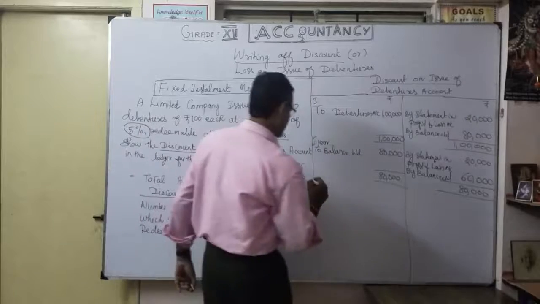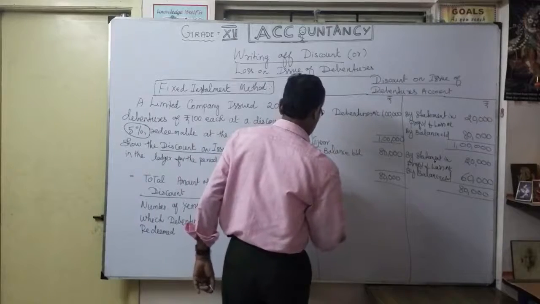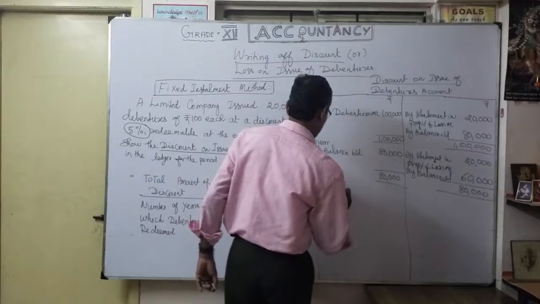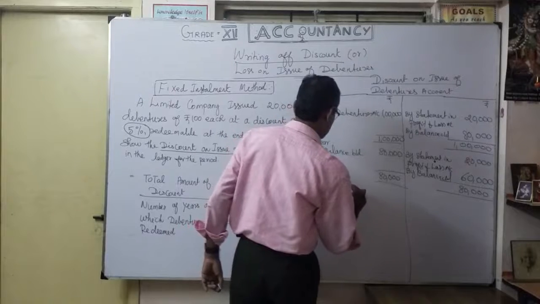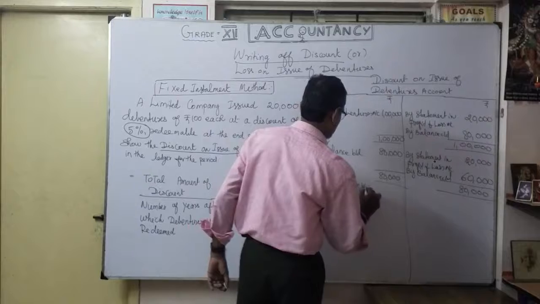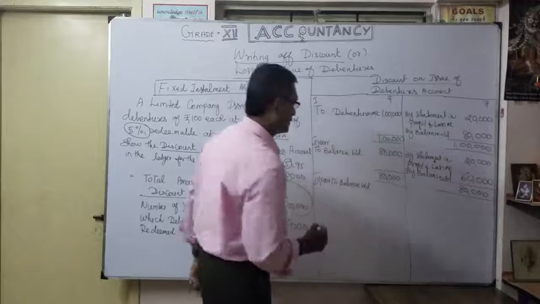So now we carry over to my third year. In the third year, what is the balance available right now? To balance brought down, 60,000.